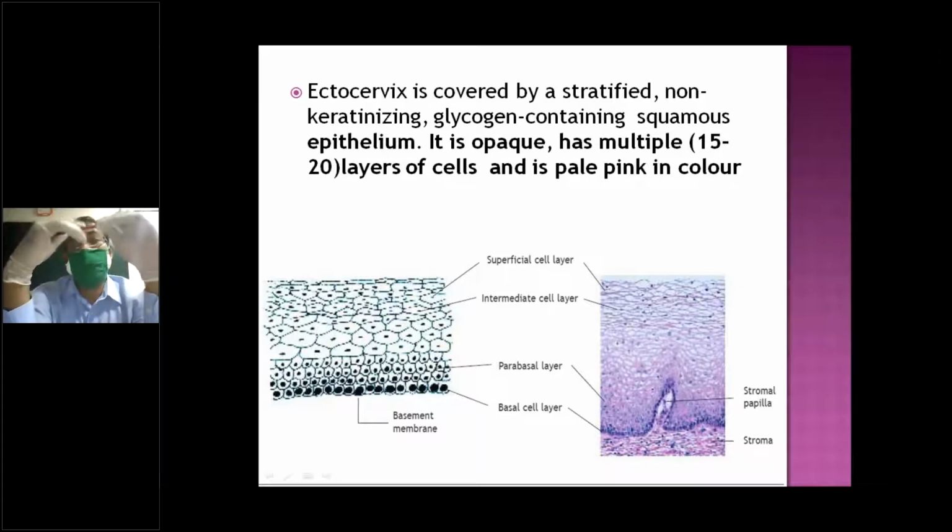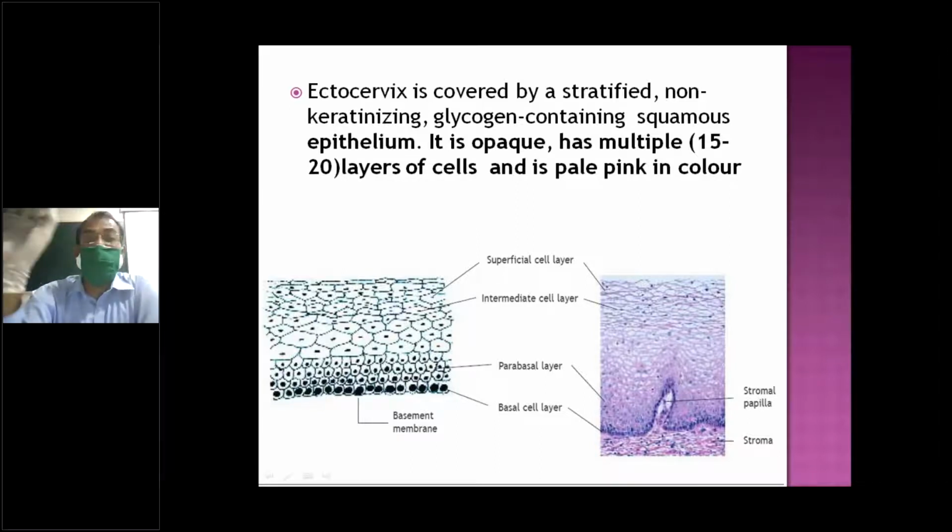The epithelium of the cervix is composed of almost 10 to 15 layers: superficial layer, intermediate layer, parabasal and basal layers. So in total, almost 15 layers of cells.